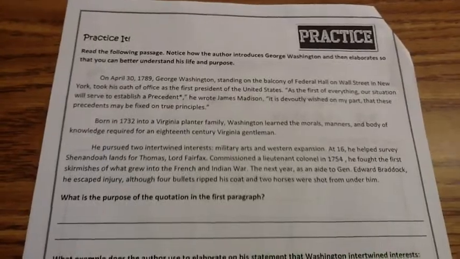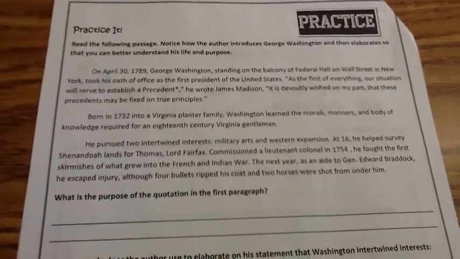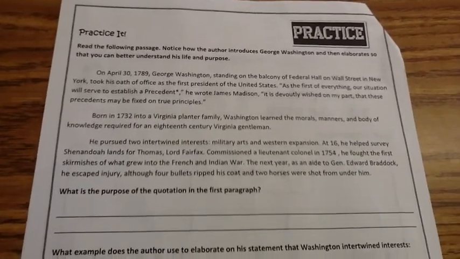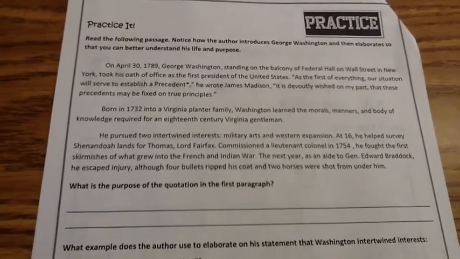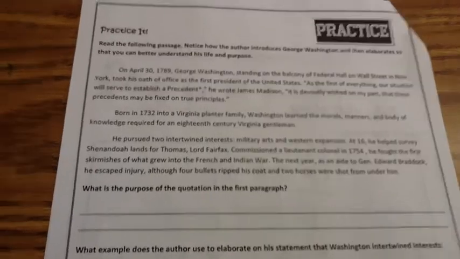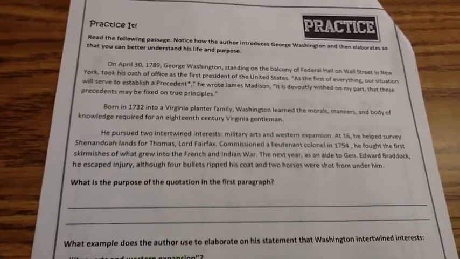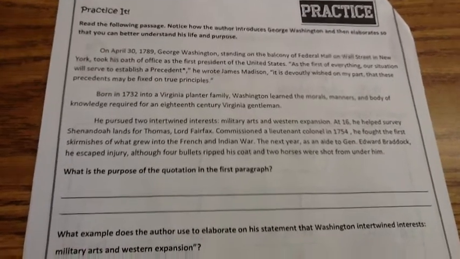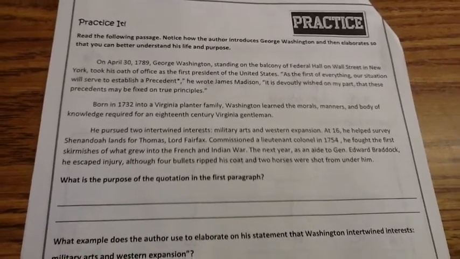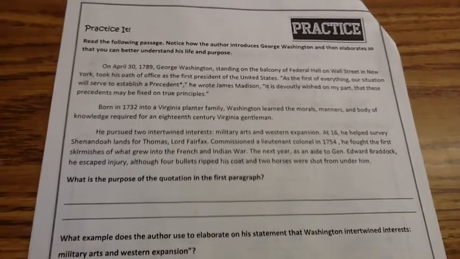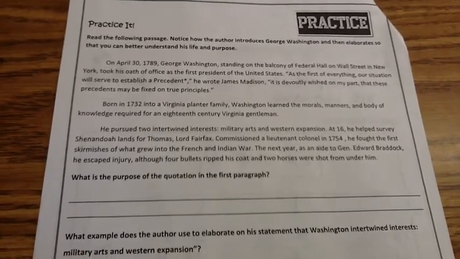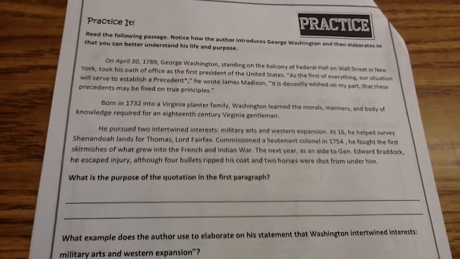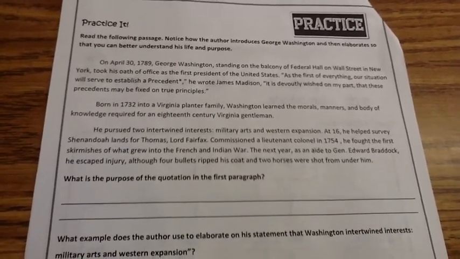Let's go ahead and read this paragraph to help us practice with elaboration. We're going to look at how the author introduces George Washington and then elaborates so that we can better understand his life and his purpose. On April 30th, 1789, George Washington, standing on the balcony of Federal Hall on Wall Street in New York, took his oath of office as the first president of the United States. As the first of everything, our situation will serve to establish a precedent, he wrote James Madison. It is devoutly wished on my part that these precedents may be fixed on true principles.